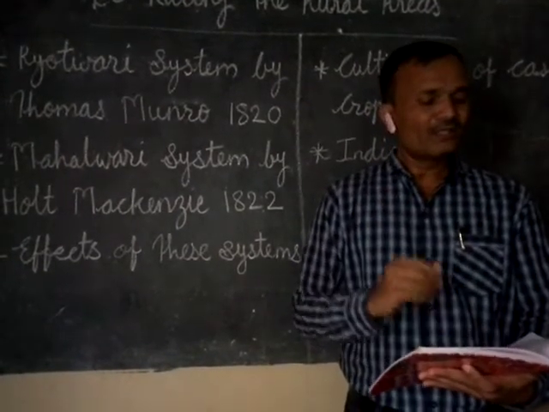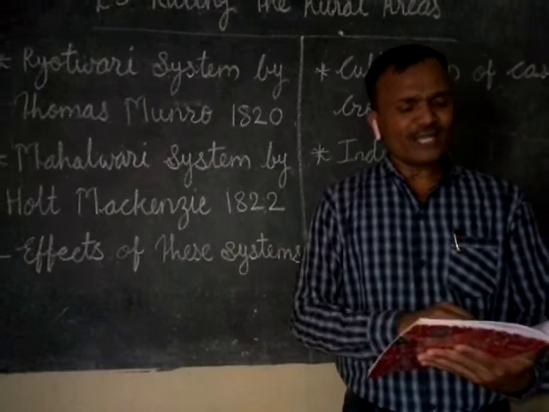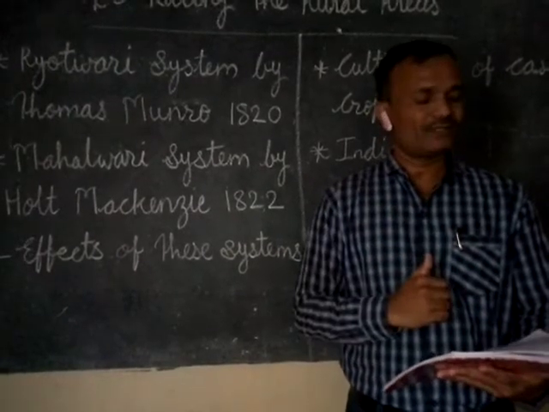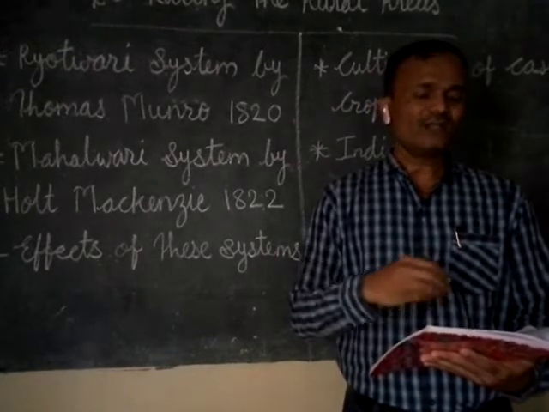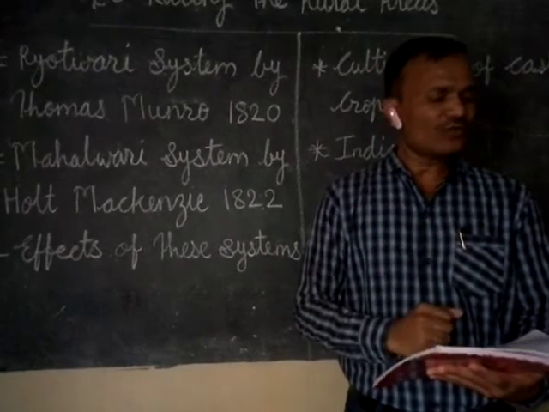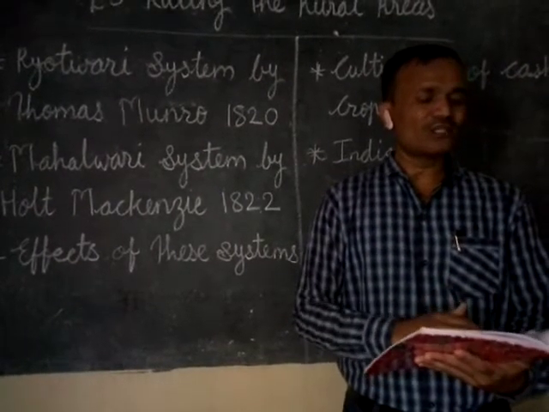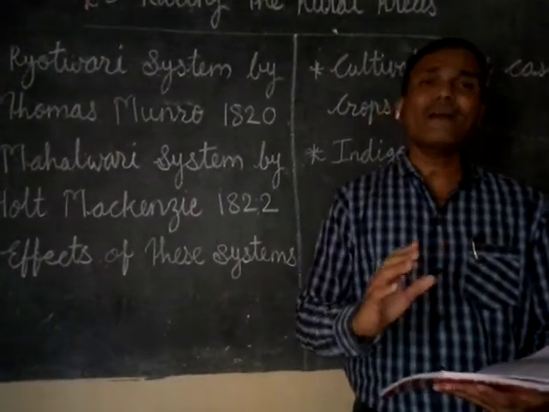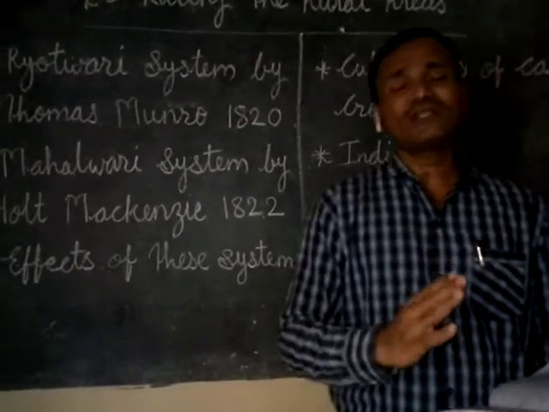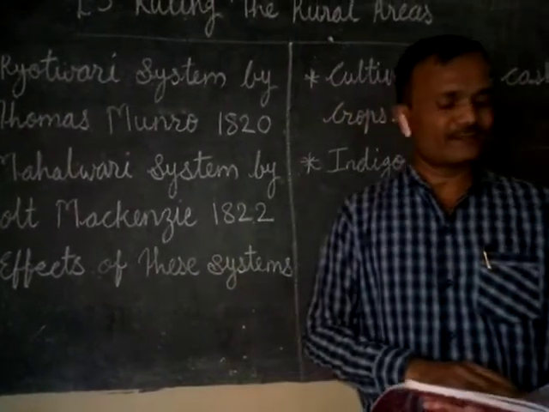Fifth, most of the time they failed to repay, as they were very poor. They failed to repay the loans on time, and because of that they lost their properties to the rich farmers and the moneylenders. So this was the effect on the farmers.